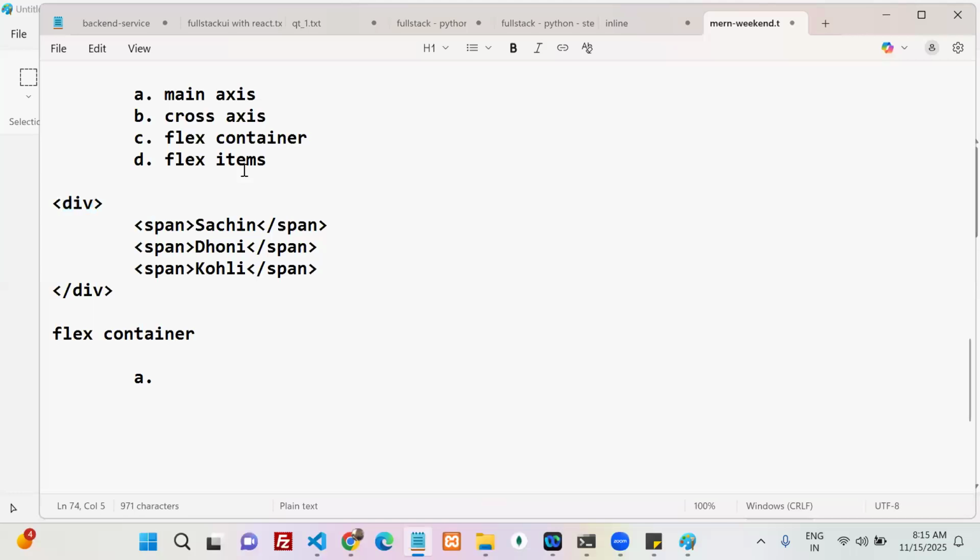Okay, possible CSS properties. I want to apply some CSS properties. Which properties are applicable for my flex container?